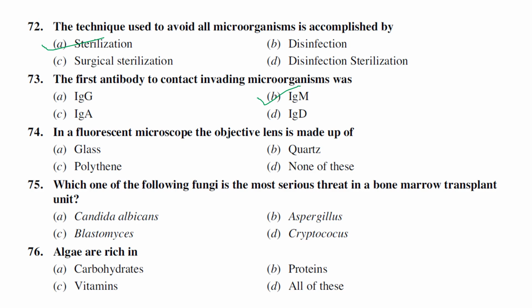In a fluorescence microscope, the objective lens is generally made up of, I think, polythene. I will check it once again. You guys also please check it once again. So I think it's polythene.